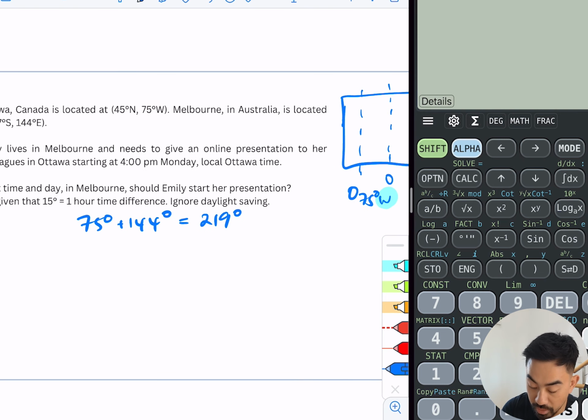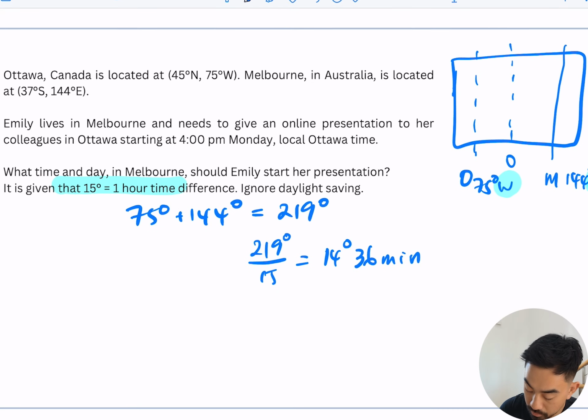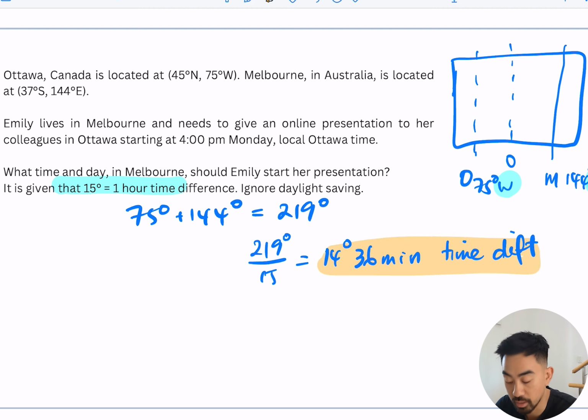Now I know that every 15 degrees is 1 hour. They've given it to me here. So I divide that by 15. That gets me 14.6 hours, or in other words, 219 over 15 is equal to 14 hours 36 minutes time difference, okay? So this is the key here. We found that there is 14 hours and 36 minutes time difference from Ottawa to Melbourne.